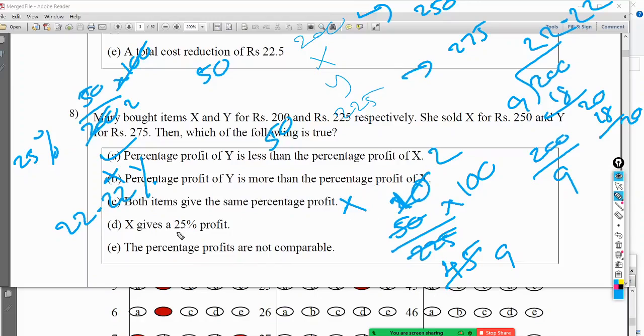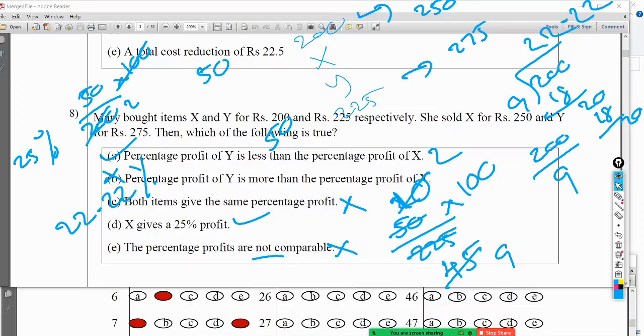Yes. The percentage profits are not comparable. No. Profit percentages are comparable because profit percentage is profit per 100 unit cost. So the answer is A and D. Eighth answer is A and D. Okay. Right.